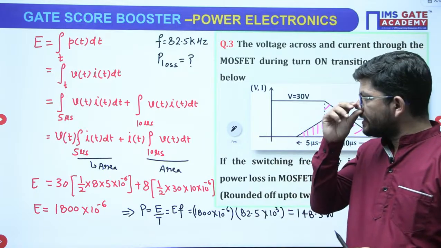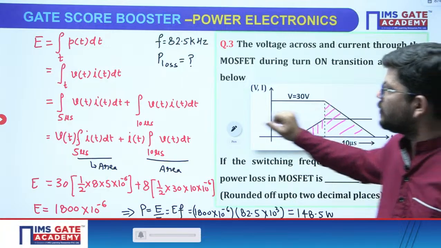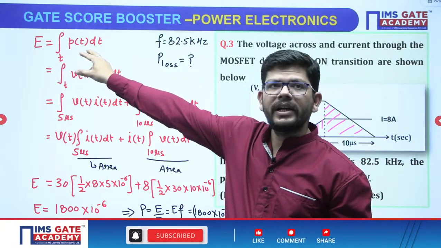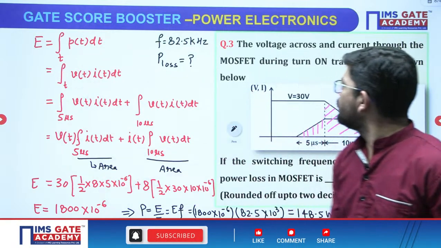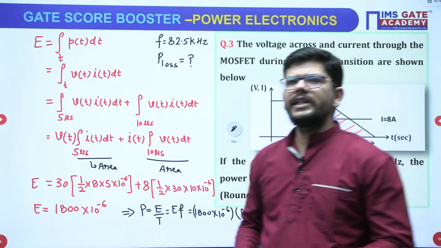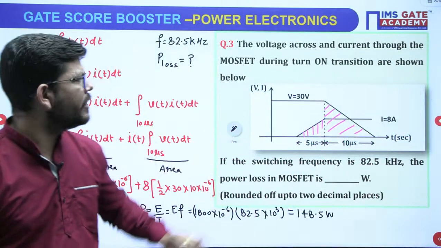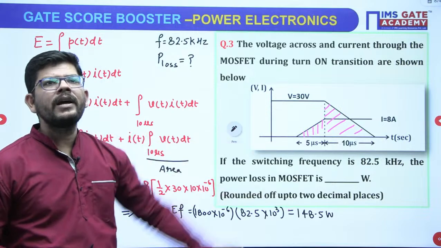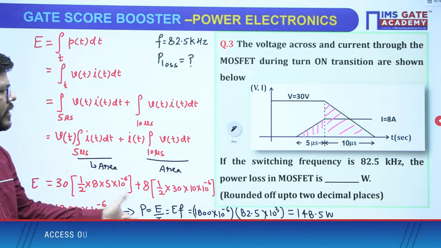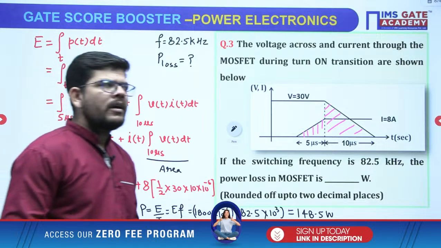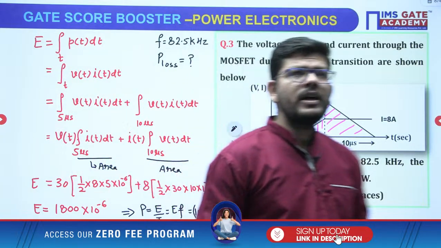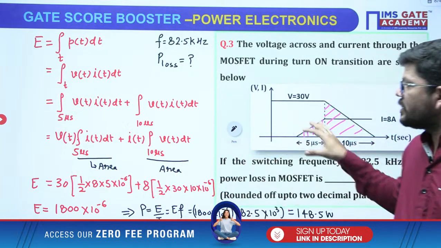Power is energy over time. So first of all you will have to calculate energy, and energy will be calculated in this way, right. It might be for a MOSFET, it might be for a BJT, it might be for any switch, and they will give the switch characteristic. You will be asked to calculate the same thing again, okay. From a long time we have not seen questions like this in the GATE exam.